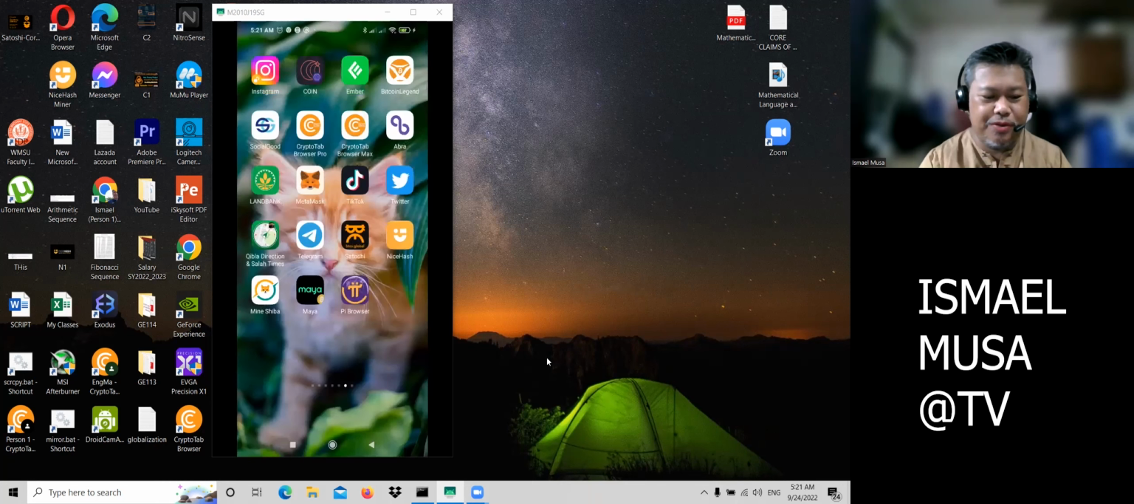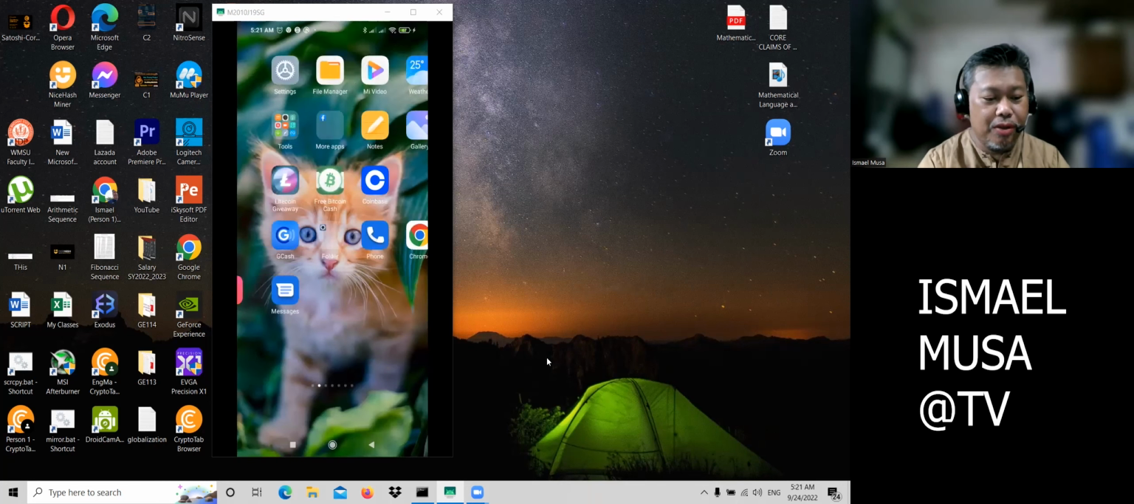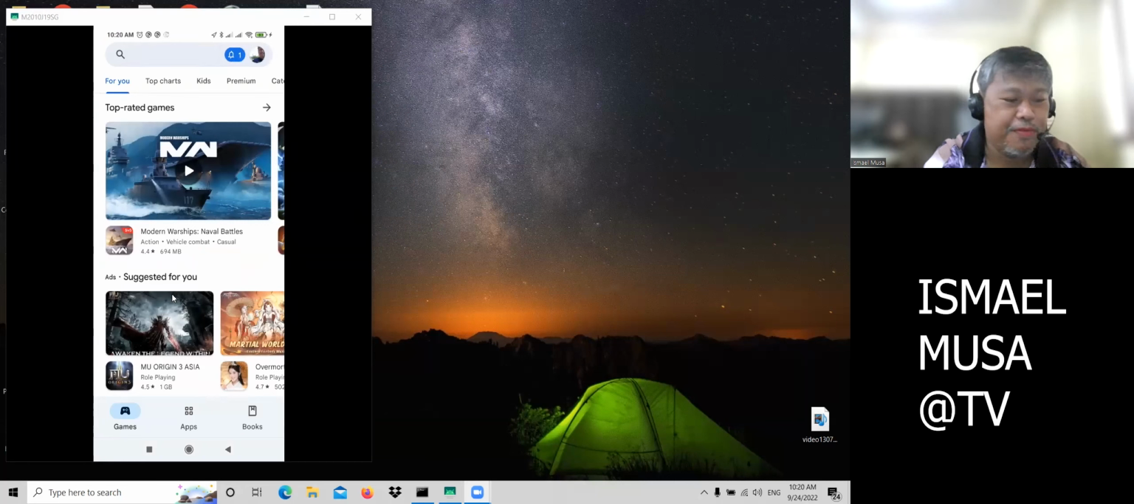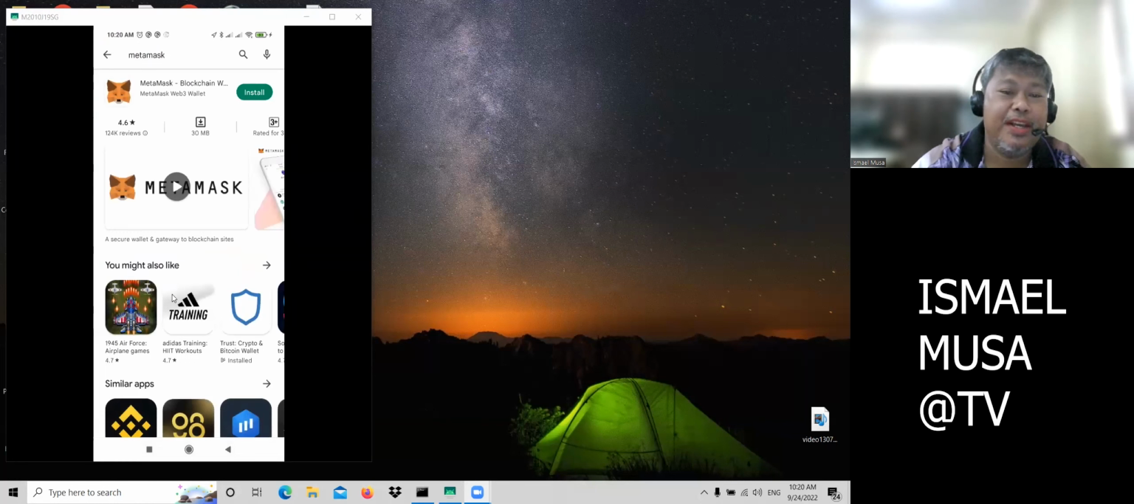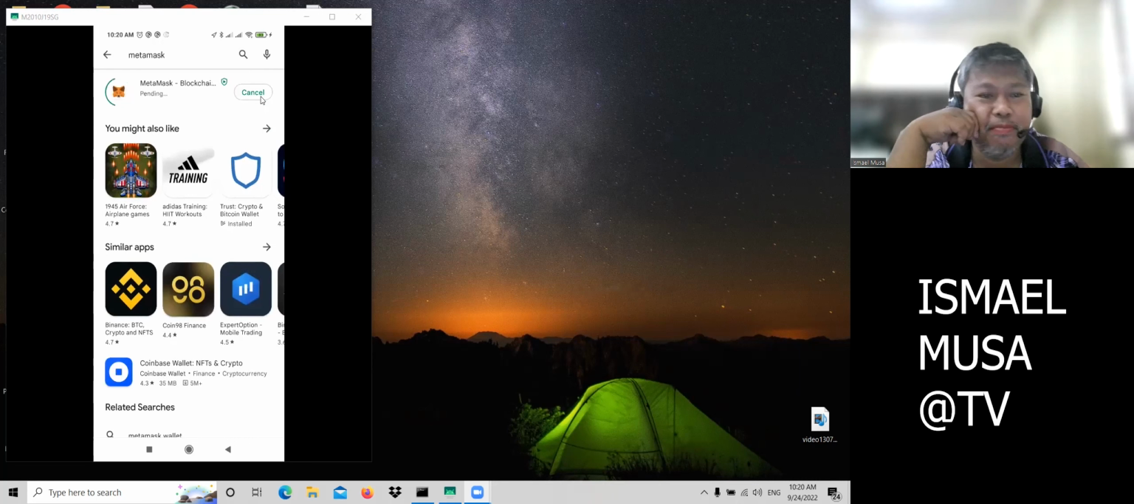Now, here's the procedure. Very easy. Go to the Play Store, then search for MetaMask in your Android phone. Okay, so you're here. When you see this fox, then you click install. I'll be installing my test wallet for MetaMask.